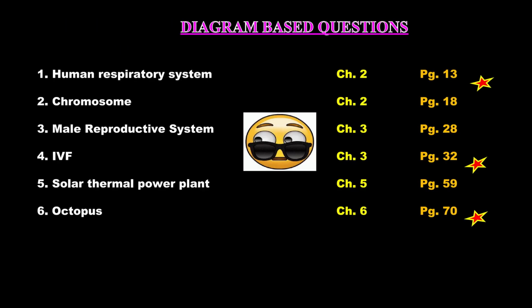Now the next part is diagram based questions. Okay, so they will draw the diagram and they will ask you questions like on human respiratory system, chromosomes, male reproductive system, IVF, solar thermal power plant, octopus, all these things. So here also I have given the chapter number and the page number.